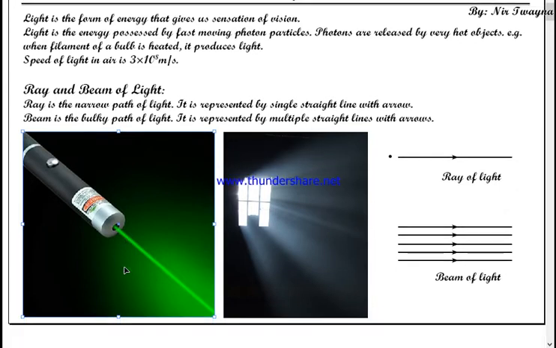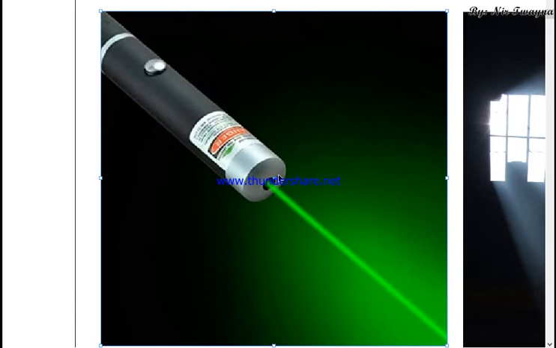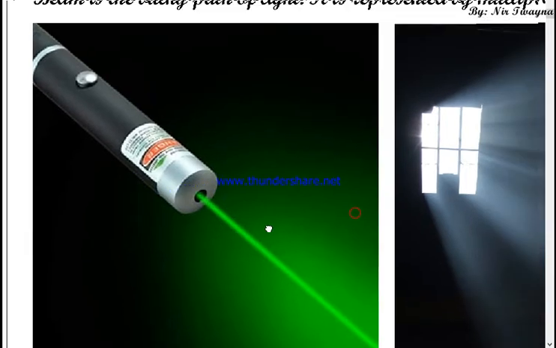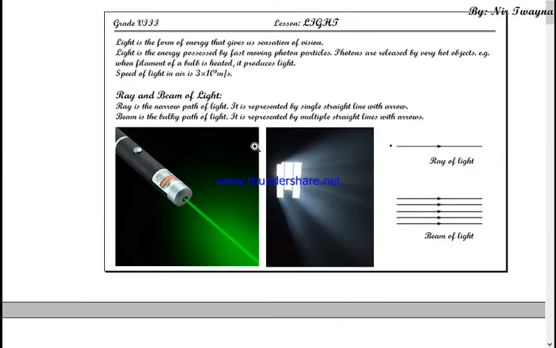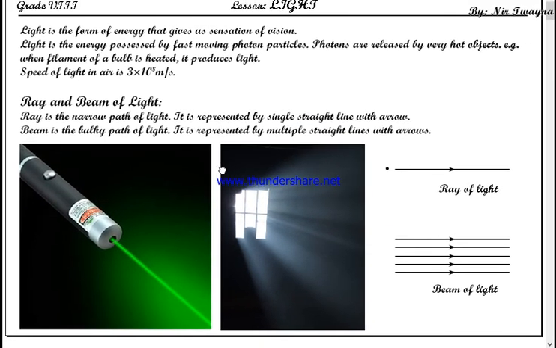In this diagram, in terms of photons it is also a beam, however to our eyes it is a ray. A single ray of light is this much thin, even thinner than this. So you can say a ray is a very thin path of light. In general you can say a ray is a very thin path of light. But actually speaking, a ray is the path traced by a single photon particle.